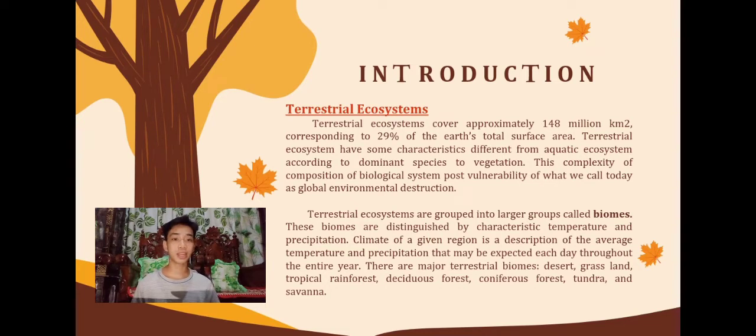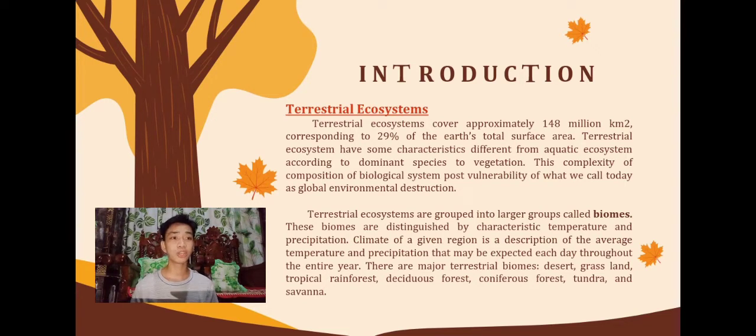So, para mas maintindihan pa natin kung ano ba yung biomes, let me simplify it. So, yung biomes ay rumerefer sa isang particular area na kung saan kinaklasify siya depende sa kung anong weather condition or climate ang meron yung isang lugar na yon, or kung ano ba yung mga nakatirang or nabubuhay na living organisms like plants and animals to that ecosystem or to that biomes.